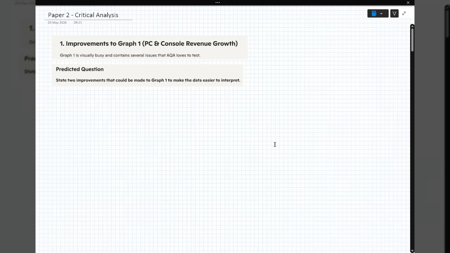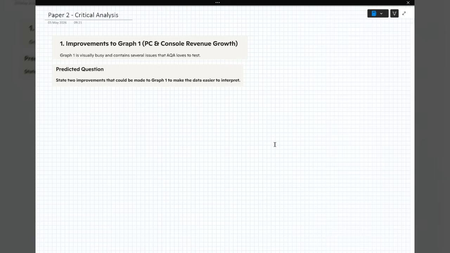Hello everyone, welcome to this video on the preliminary material for the 2026 paper. This is paper 2 and we're going to have a look at a lot of the critical analysis that we could be asked to do from this preliminary material. So I've got it in front of me. I'm just opening up our first page.